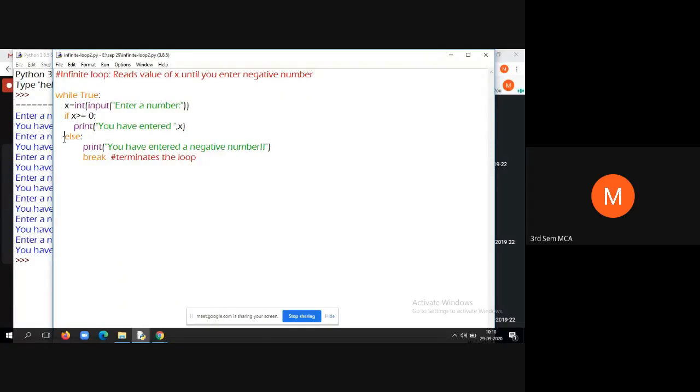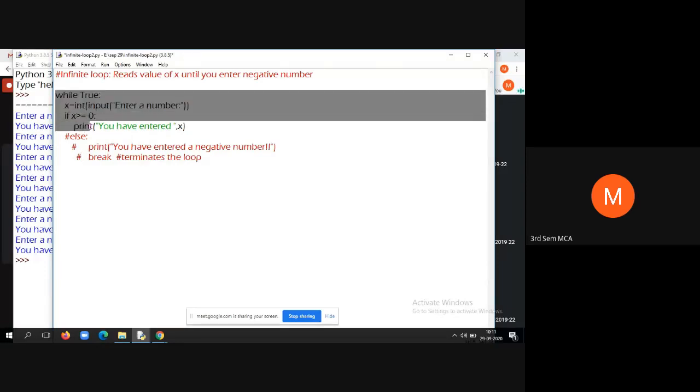Students, now let us look at here. What happens if I make these lines comments? Now the body of the while loop is only up to here. Now, what kind of loop is it? Students, now you look at the program.